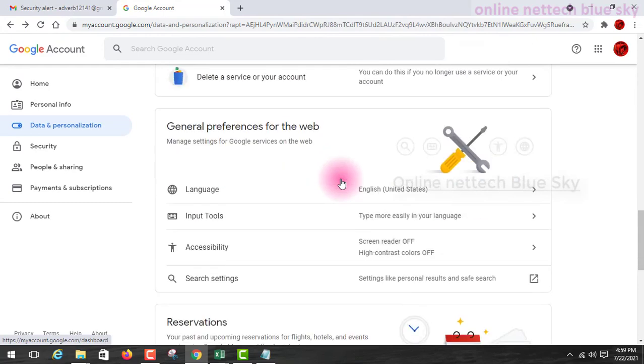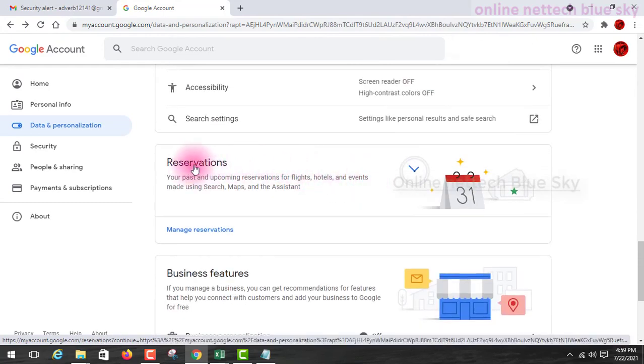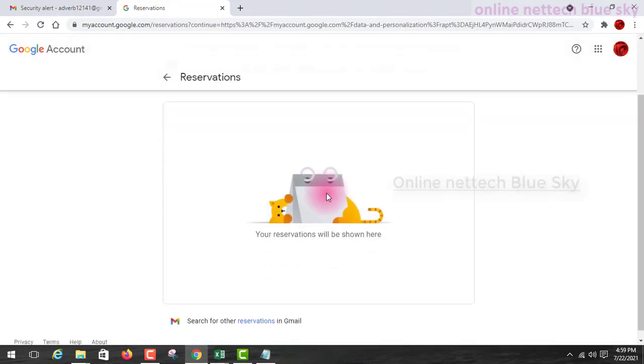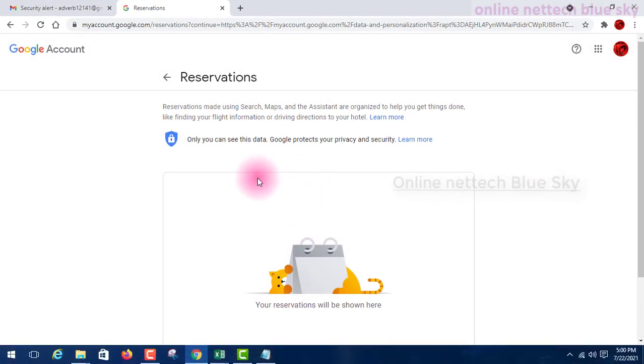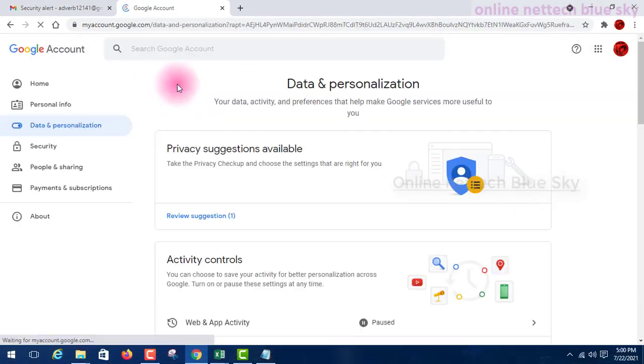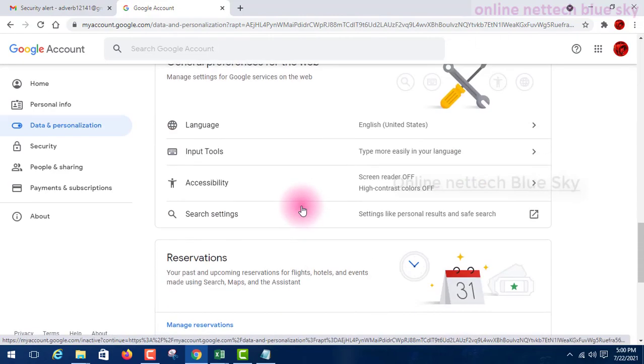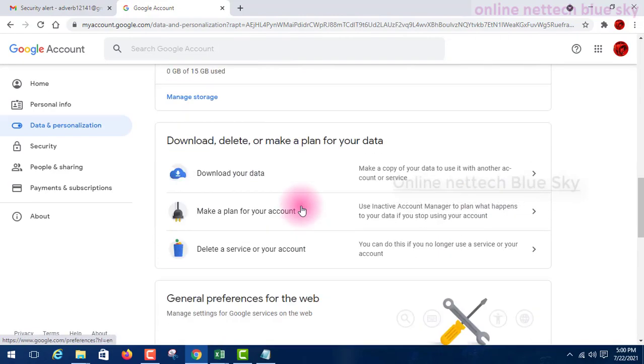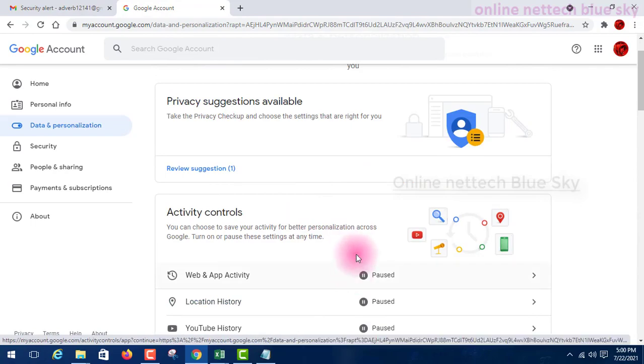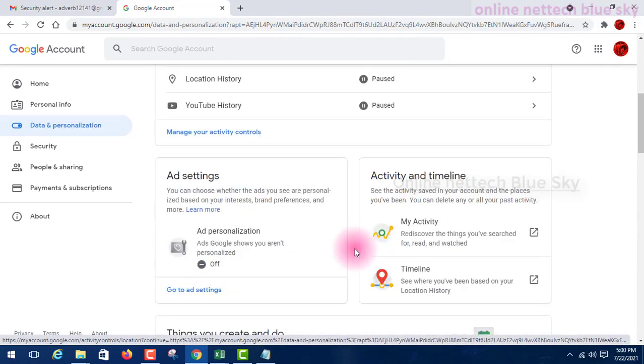So you can see here in this reservation section, past and upcoming reservations, flights, hotels, and event search, maps and assistant. So this is the reservation of assistant, you can see here. Okay, so you only see data Google protects, privacy and security related, because I have already paused this activity.